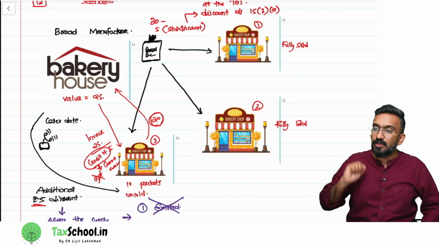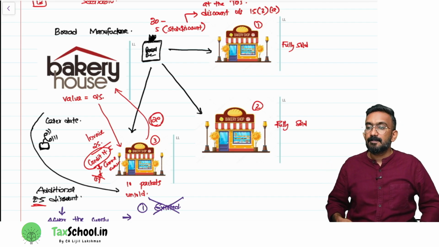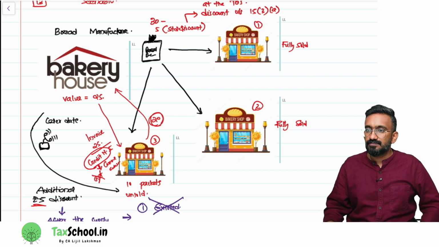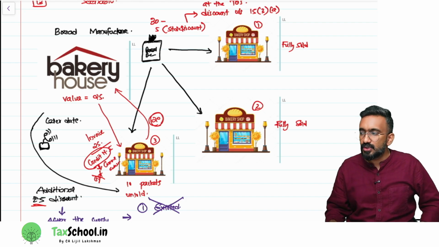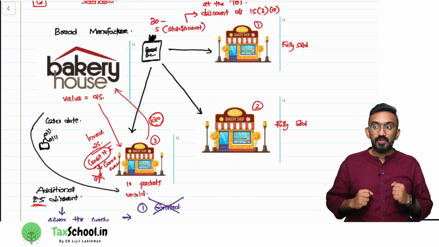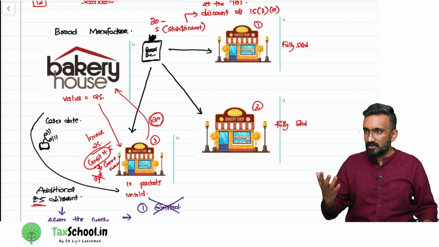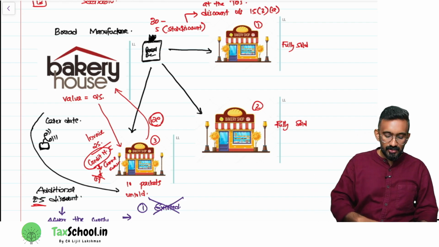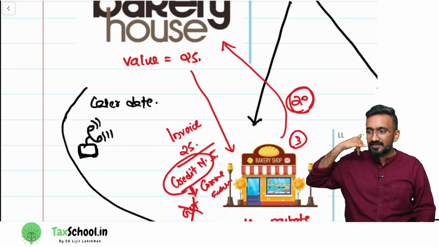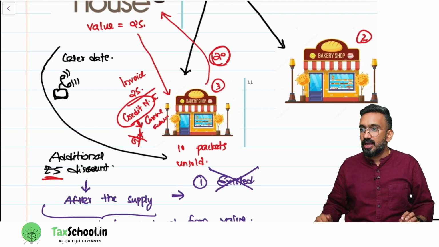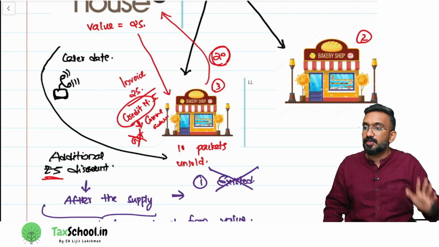For dealer 3, what happened is that dealer 3 could not sell the entire stock. After 1 week also they are not able to finish off the stock. Now bakery house is worried. Why? It is an item which will go expired. Bread will expire after 1 week. You cannot sell it. So what did bakery house do? They took the phone, gave a call, and told the third bakery, I will give you an additional 5 rupees discount.